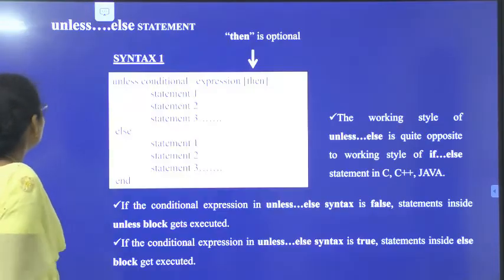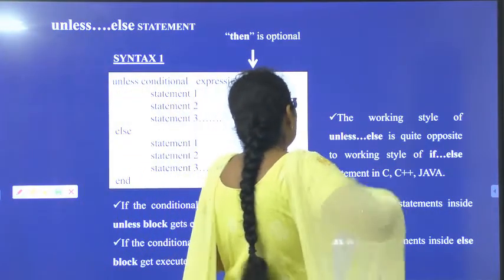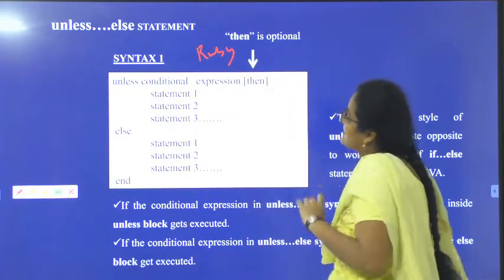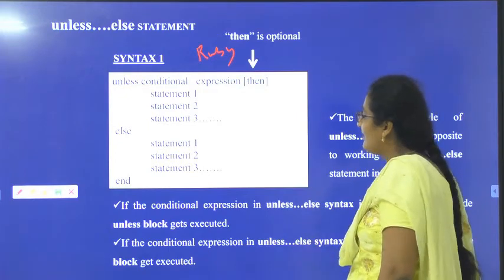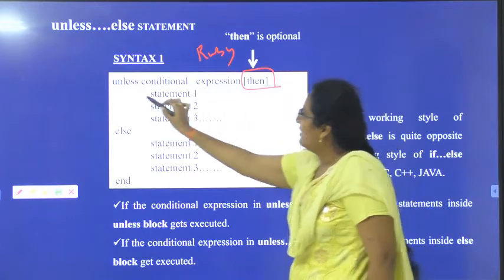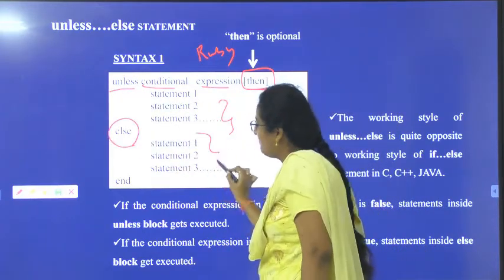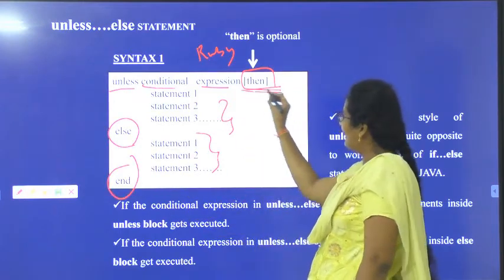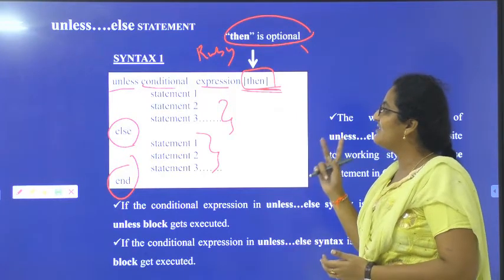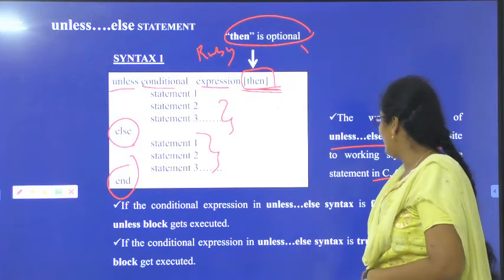So the next one is the unless-else statement. In Ruby programming, the working style of unless-else is different. The word then is optional here. Unless condition expression, then statements, else statements, end. In other programming languages like C and Java, the working style of unless is different.